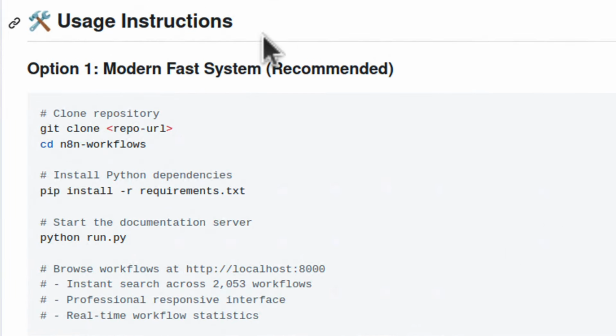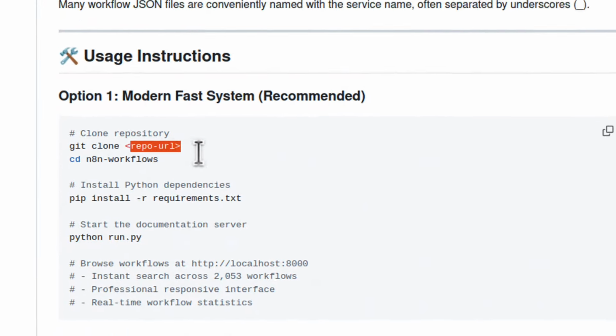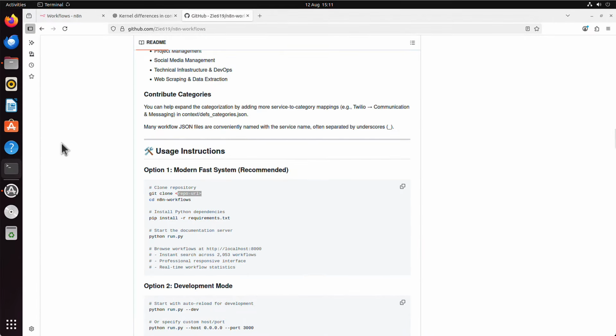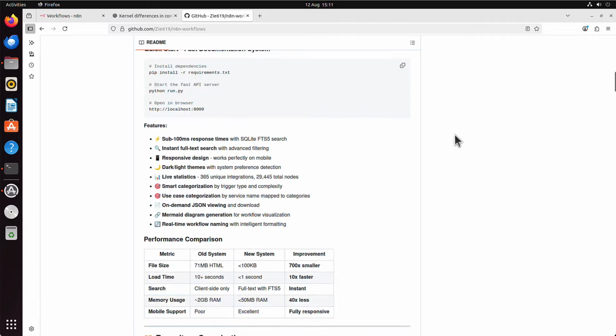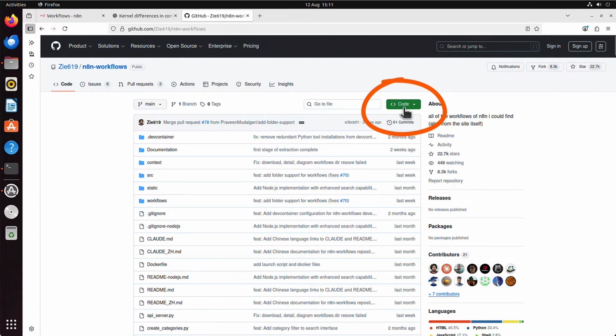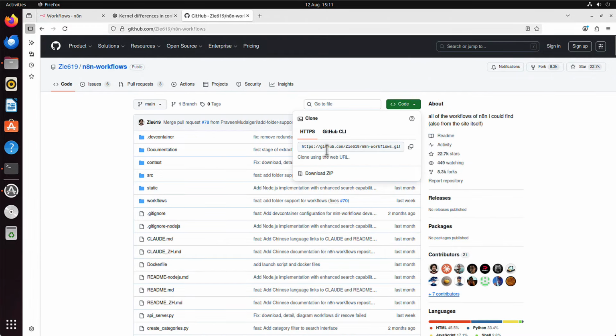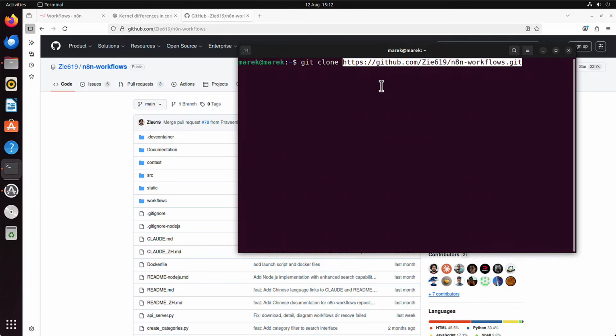Alright, usage instructions. Modern fast system, recommended. Okay, let's follow these steps then. First it says git clone and the repo URL. What I will do then, I will open my terminal, and I say git clone and the repo URL. We have to scroll up, and this is the repo URL. You have to click that Code, and this HTTPS GitHub link, that's what we have to copy. I will go back, paste it, and I will press enter.